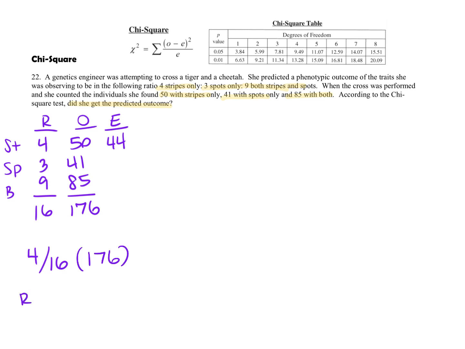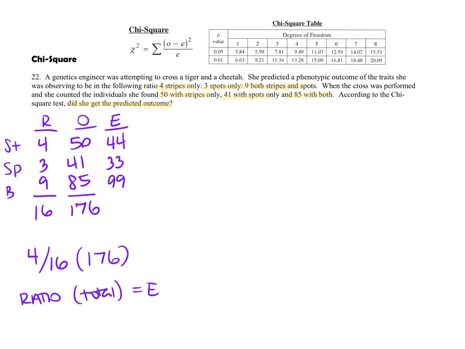So you're always going to do the ratio times the total to get the expected. So you're going to do 4 out of 16 times 176 to get 44. So what this is saying is, if there's 176 total and it followed this 4 out of 16 ratio, 44 should have had stripes. So I'm going to do that for each one. My spot ratio is 3 of 16. So I'm going to do 3/16 times 176, and you would get 33. And then for the last one, I'm going to do 9 of 16 times 176, and I'm going to get 85. Oh, I'm sorry, 99.